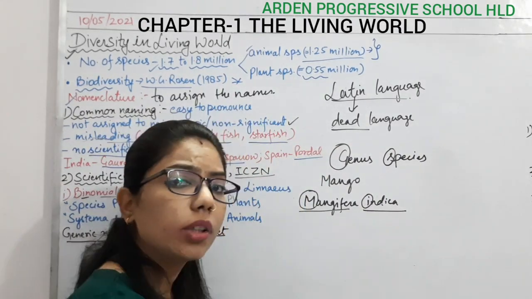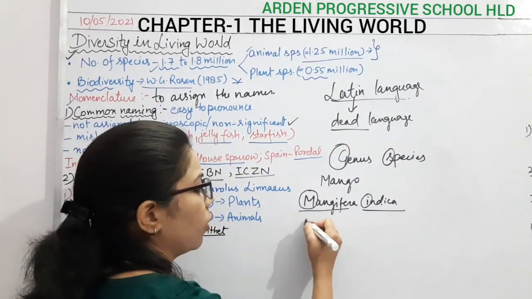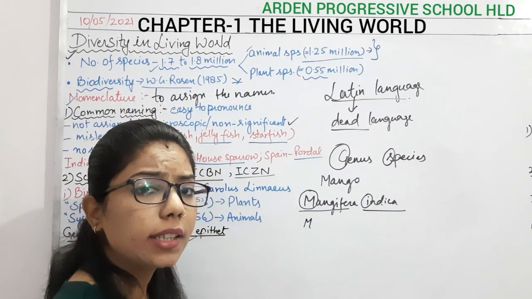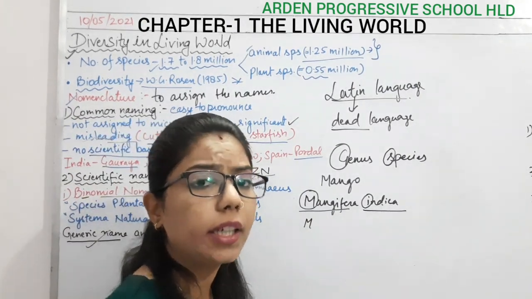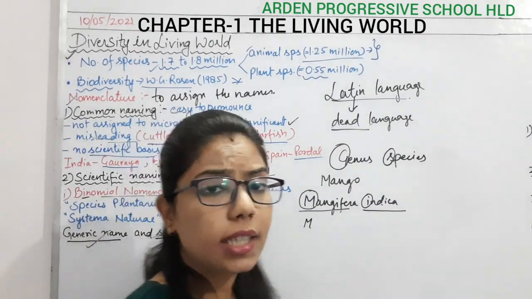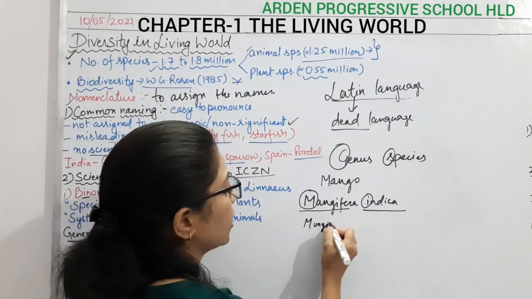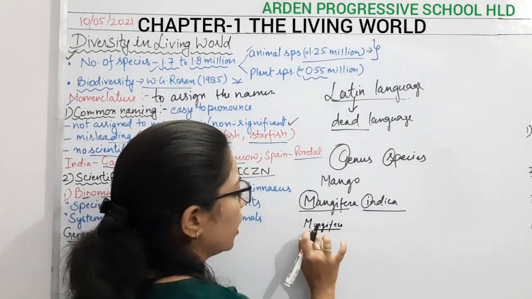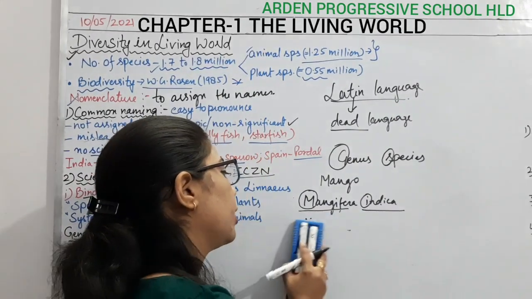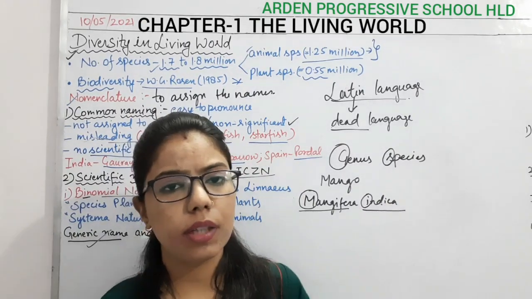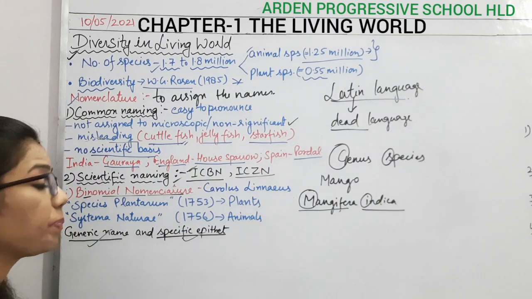But when we are typing, what will be the rule? It should be in italic font. Italic font means it is in a slanting position. You must have seen italicized forms in printed material. If it is in italic form, there is no need to underline it. So two things are there: for handwriting, underline, and for print form, italics. This is the rule here.